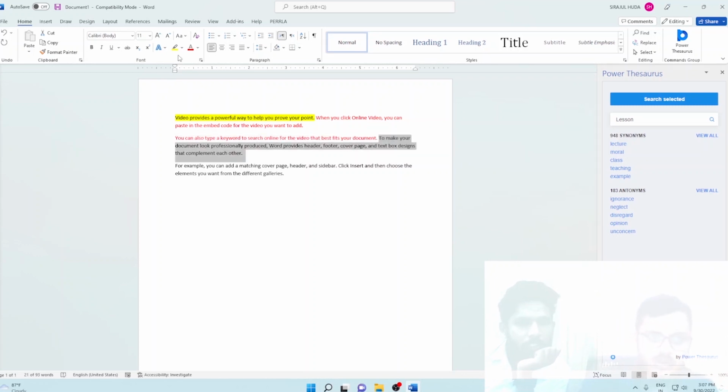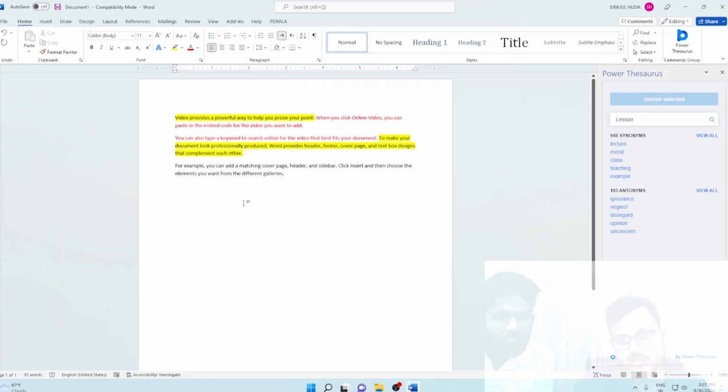No matter how much you write, the content will work. That is Microsoft's default.